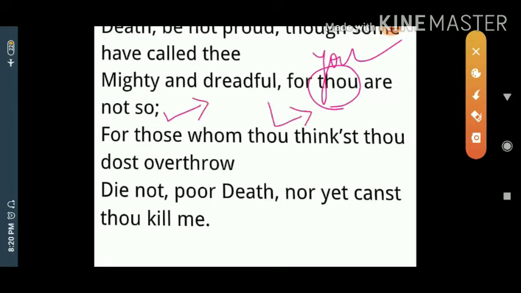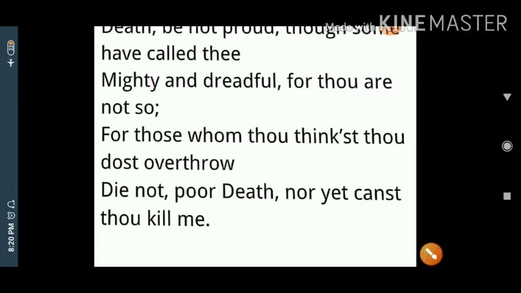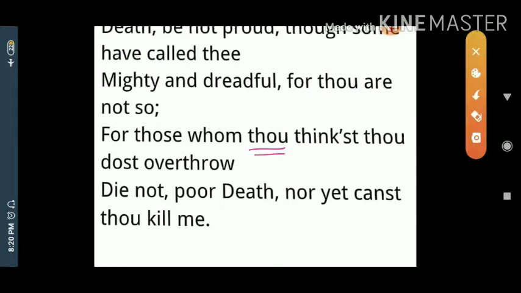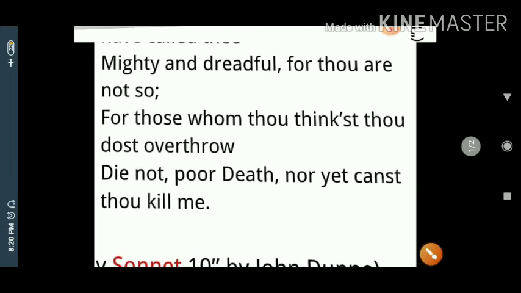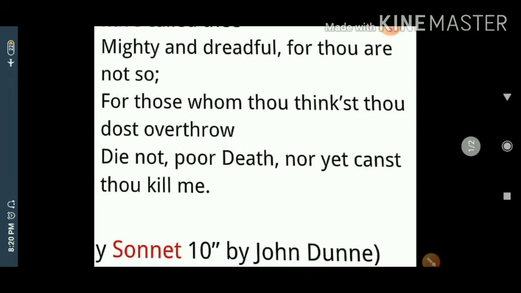Imperative sentence, direct address to death. But you are not so. For those whom thou thinkest you do overthrow, die not, poor death.